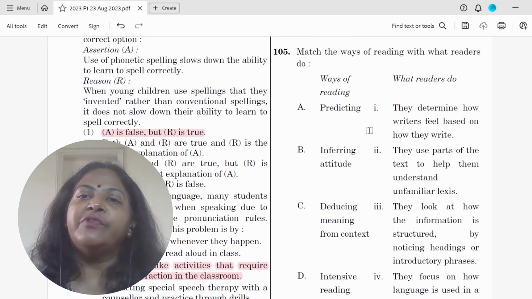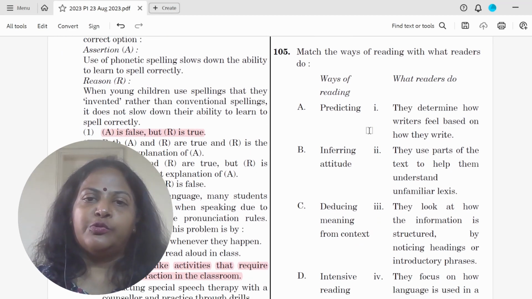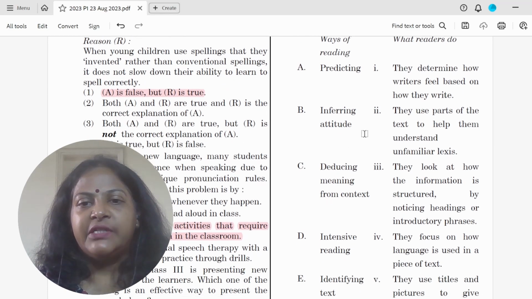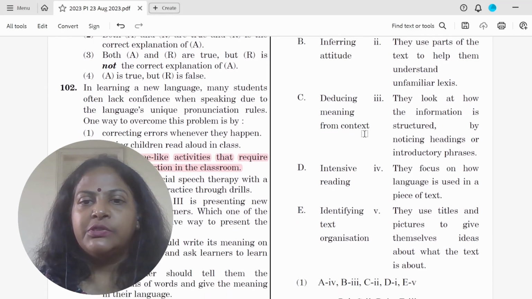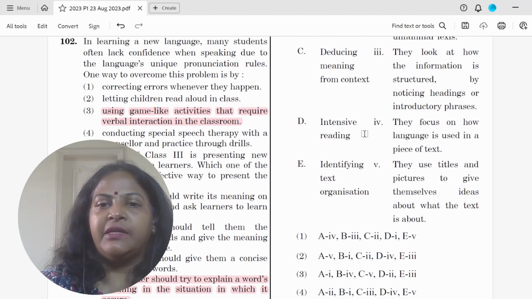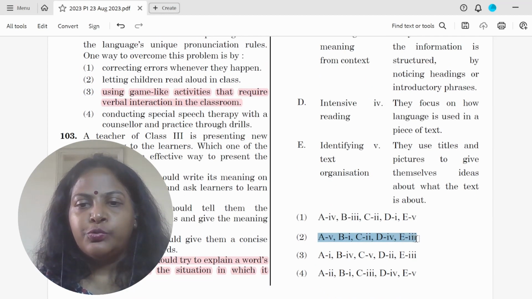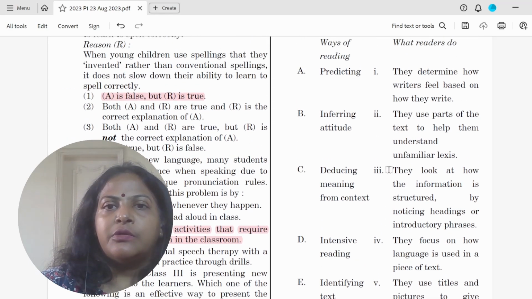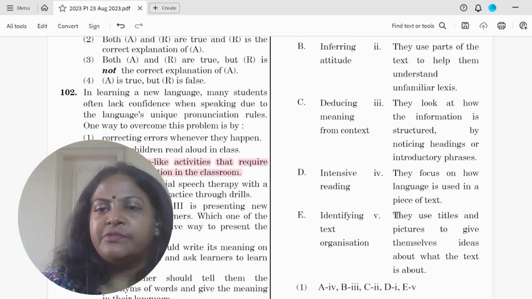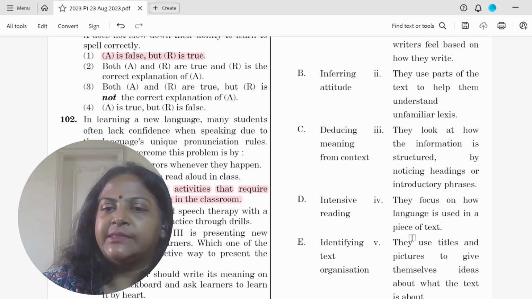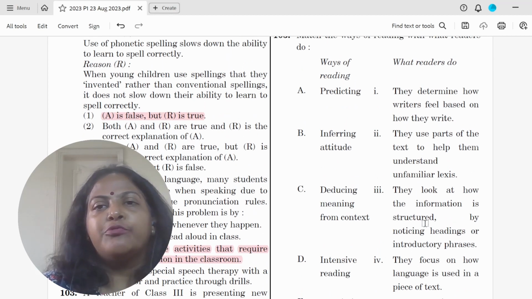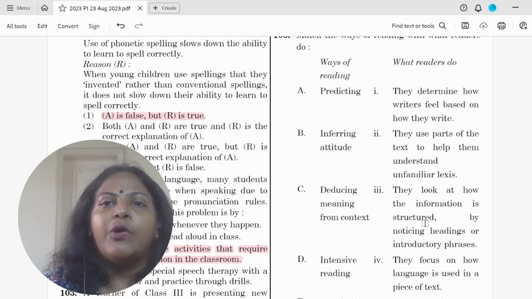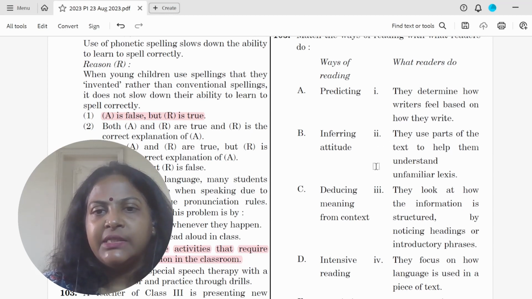105, match the ways of reading with what the readers do. So what do you do? So there's predicting, inferring, deducting or deducing, intensive reading and identifying. So the correct answer is 2. And let's just go through what it means. So predicting is 5, which is when they use titles and pictures to give themselves the idea about what the text is about. So when you kind of skim through the book and you try to figure out what is this whole story about, that is predicting.